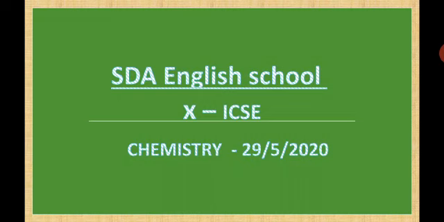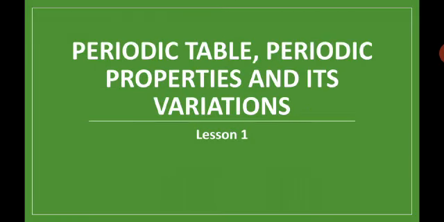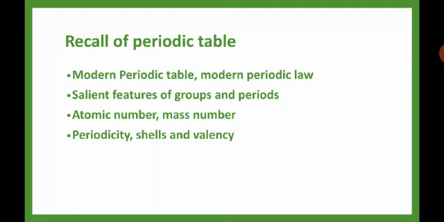Amen. Children, we are seeing the first lesson in chemistry, periodic table, periodic properties and its variations. This week, we are going to recall the whole lesson. Starting, we have seen the modern periodic table and modern periodic law. Actually, last year we studied how the elements are classified.